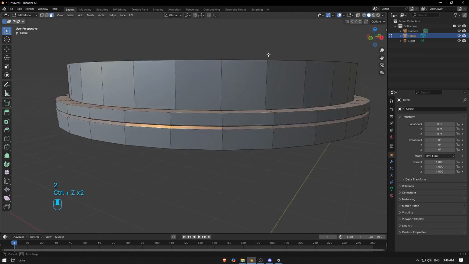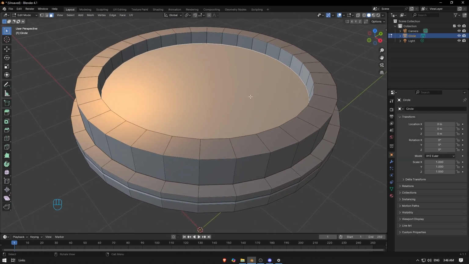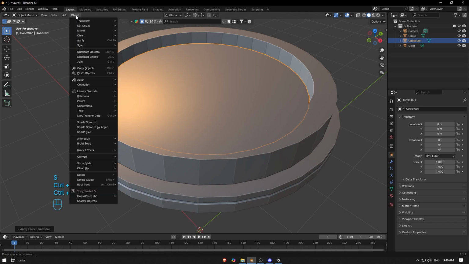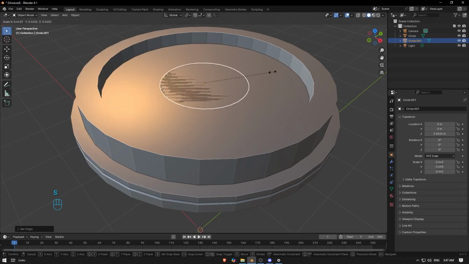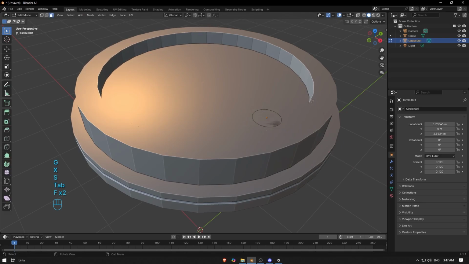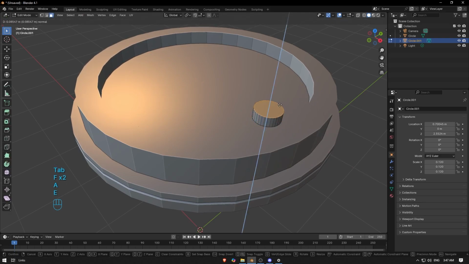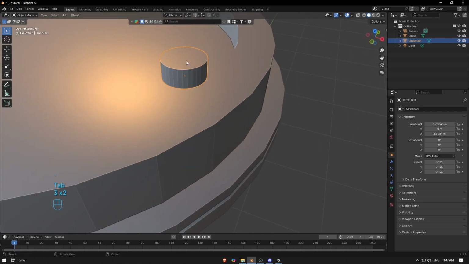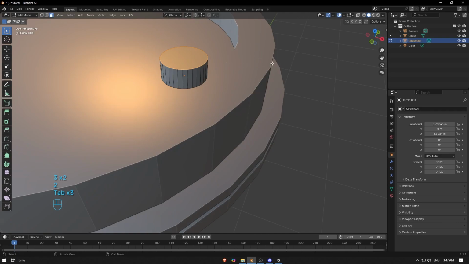We need one more circle here, so I can copy this one, and B to separate it. Let's apply and set origin to geometry and scale it down, something small like this, then select everything and E for extrude. We go with insert face again, and extrude inside.